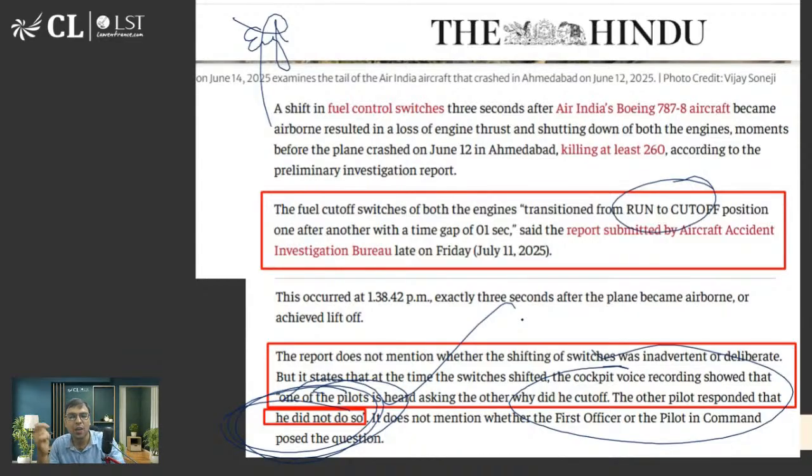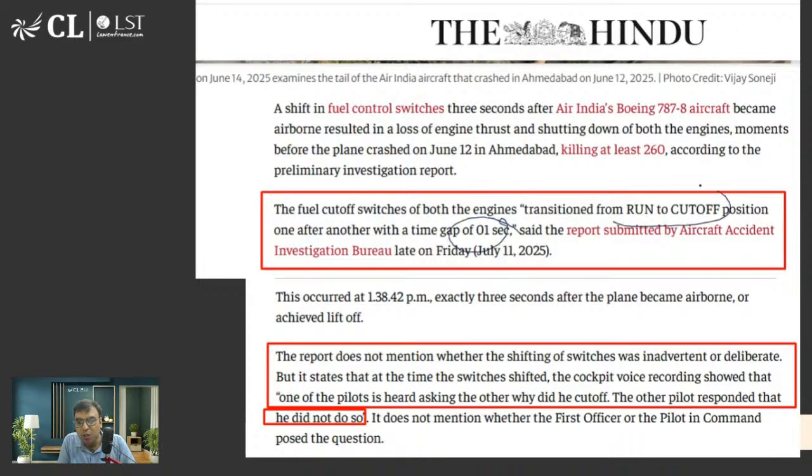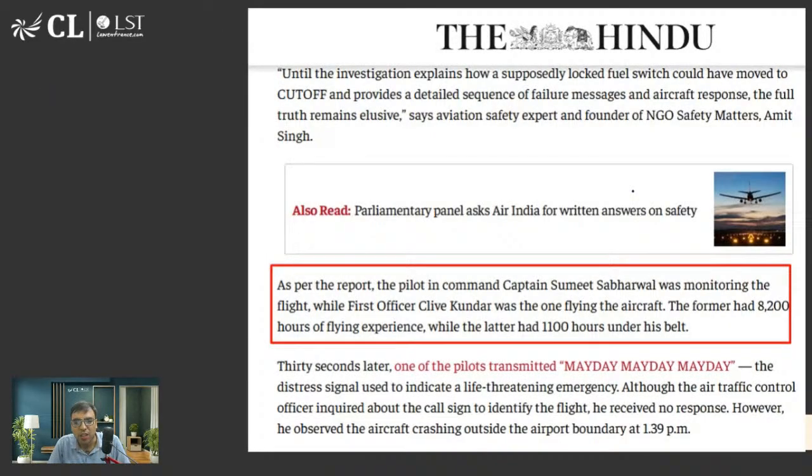So what is the reason, what happened? Look, within 1 second both fuel supplies were cut off. It means for all practical purposes you are switching off both the engines. Whether this was done by the pilot mistakenly, or there was some flaw in that machine, or there is an engine problem so that even if you have not done something, the fuel supply got cut off or something like that, God knows better. So this was actually the preliminary report.